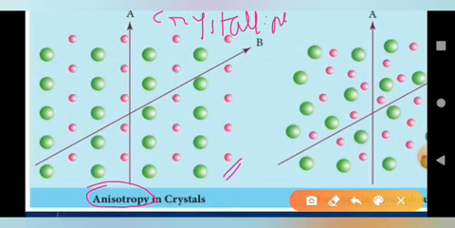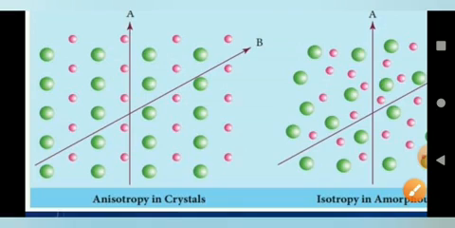But what happens in case of an amorphous solid? How are particles arranged? Yes, particles are randomly or disorderly arranged. So accidentally, physical properties like refractive index and conductivity become the same in all directions.